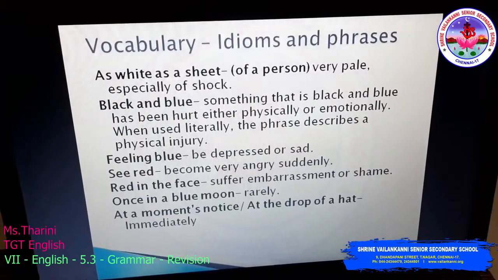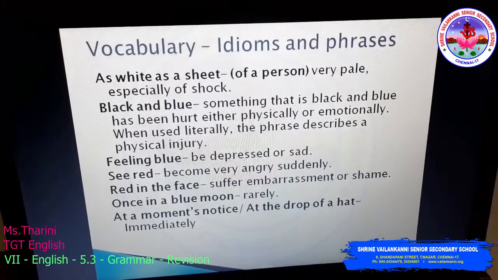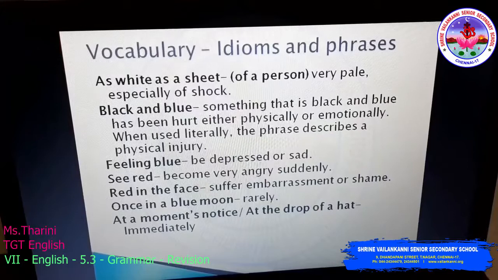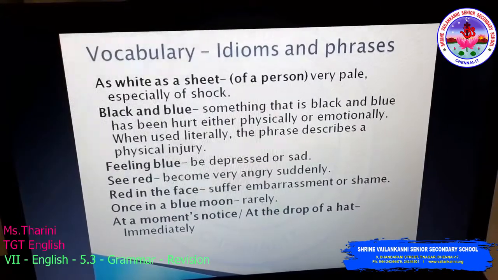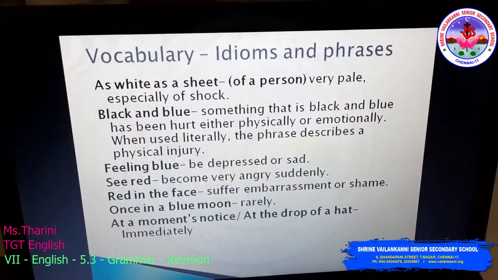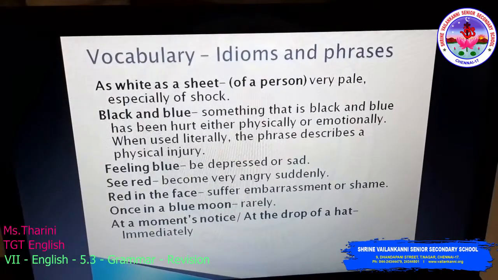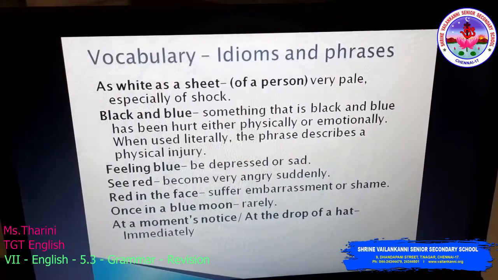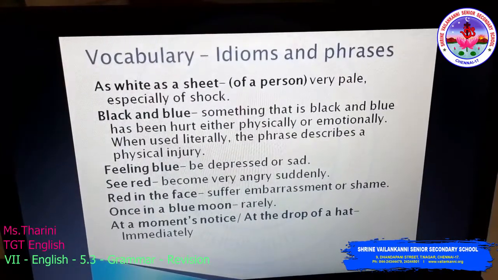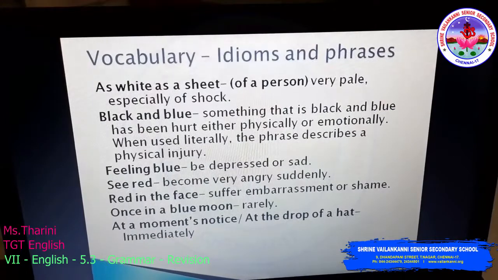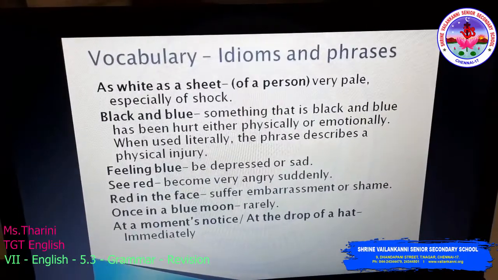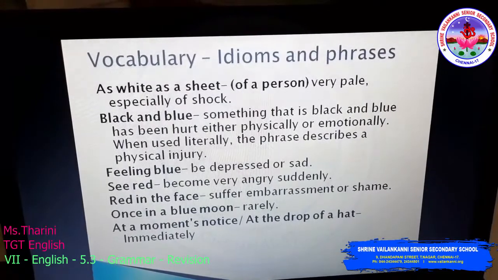Okay, you can see in the notes of the poem. Vocabulary, idioms and phrases: as white as a sheet, black and blue, feeling blue, see red, red in the face, once in a blue moon, at a moment's notice. So what are these? These are called idioms and phrases. You can see a phrase, so this is an idiom.